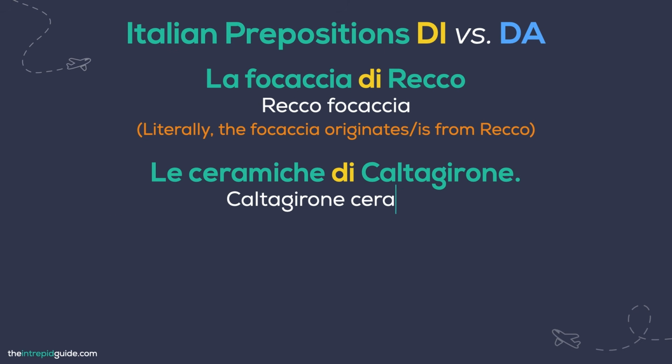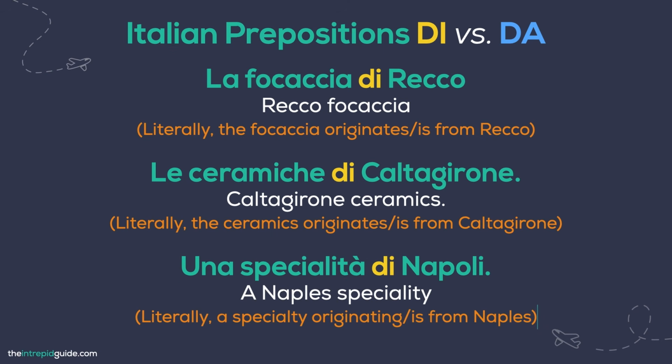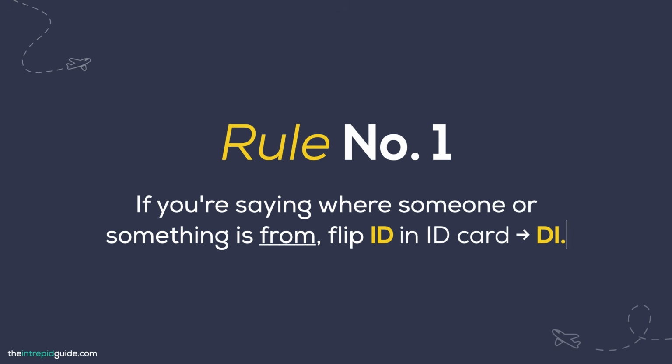Le ceramiche di Caltagirone. Caltagirone ceramics. Literally, the ceramics originate or are from Caltagirone. Una specialità di Napoli. A Naples specialty. Literally, a specialty originating or is from Naples. So here's rule number 1. When you're saying where someone or something is from, use di.